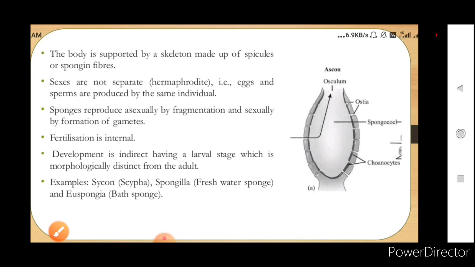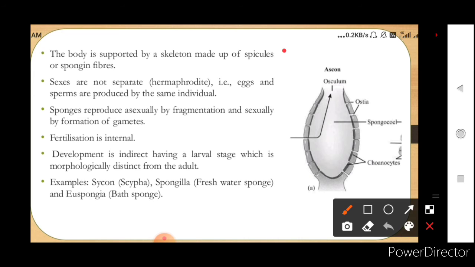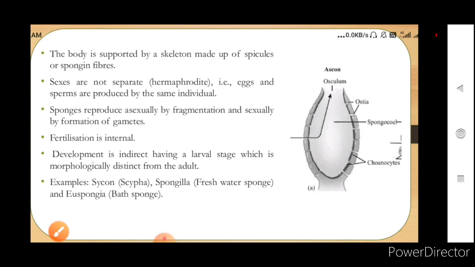Here also you have to remember this. The body of the porifera is supported by spicules or spongin fibers, and they are hermaphrodite, meaning bisexual animals. Fertilization is internal, and when these organisms reproduce asexually, they do fragmentation, which is a mode of asexual reproduction.